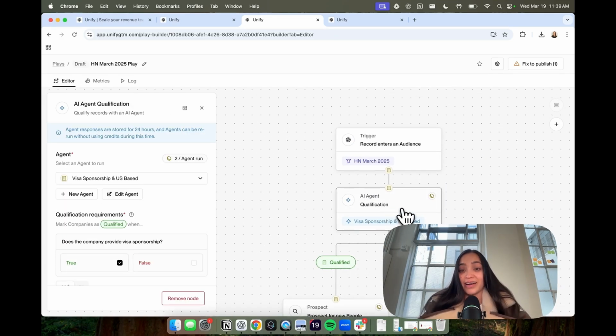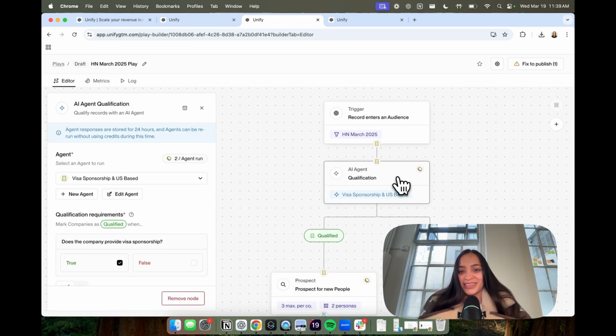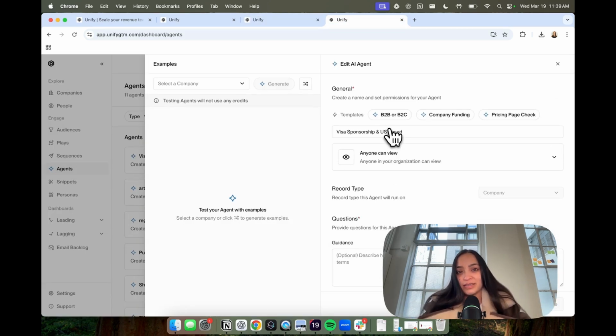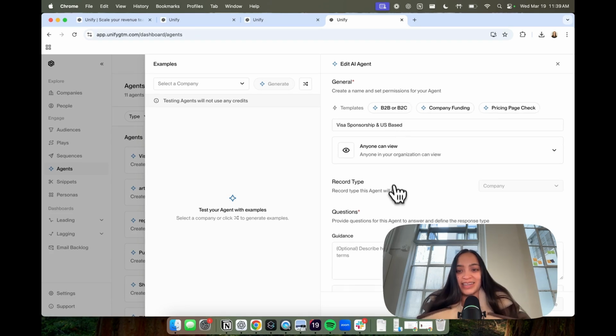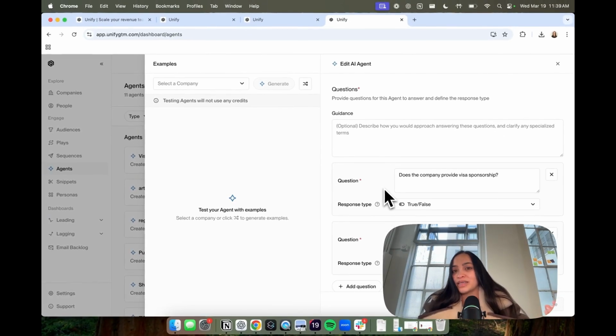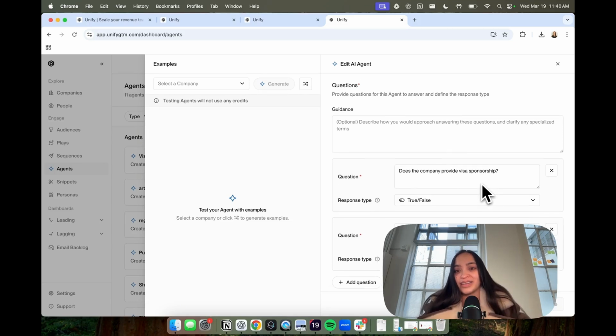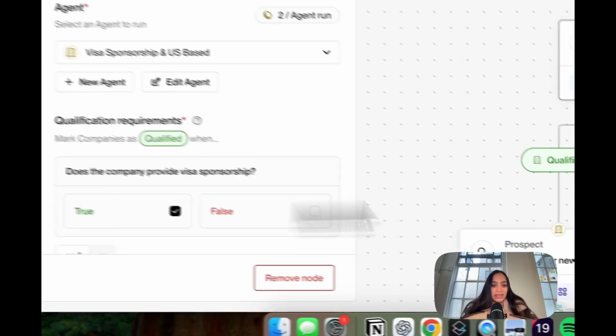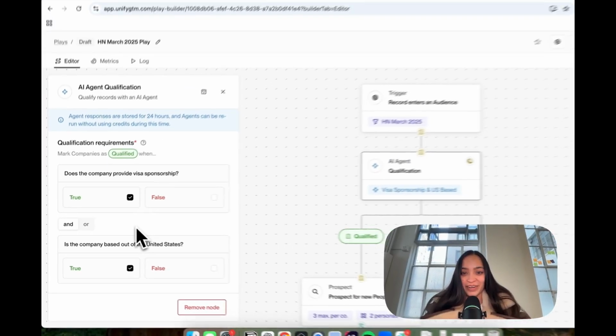First, we're going to take a look at our AI agent qualification node. So this node is really cool. Essentially, it's an AI agent that's going to go through every single account in our list, and it's going to qualify it based on whatever criteria we need it to. For example, if we can only sell our product to companies that provide visa sponsorship, or if we can only service a US-based audience, these are the kinds of qualification criteria that our agent can handle and then return a true or false response. And then we can use those true or false responses to determine whether the lead is qualified or not qualified.